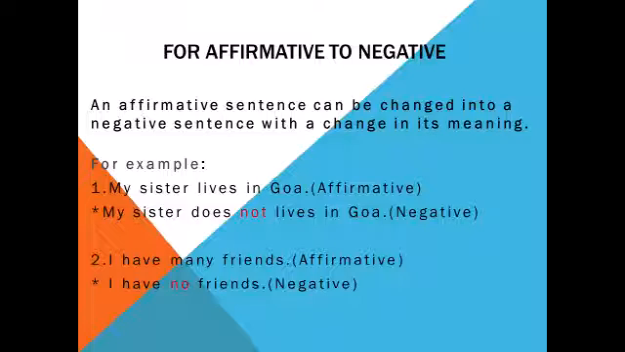Then you will write the helping verb of the simple present tense. The helping verb of the simple present tense is do or does. Students, do is used with a plural subject and does with a singular subject. So we will use does in the sentence. Now the sentence is: my sister does not live in Goa. You see how the sentence changed.